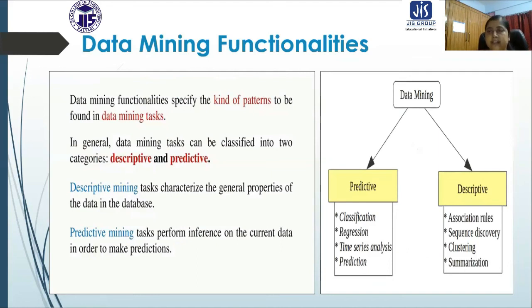And for descriptive mining, the purpose is to characterize the general properties of data. For that purpose, we have association rules, sequence discovery, clustering, and summarization. So these all come in the descriptive category, and we have discussed this methodology. This is the end for today's class. Hopefully you have understood. All these are going to be described later in detail. Today we only intended to describe all the functionalities of data mining.